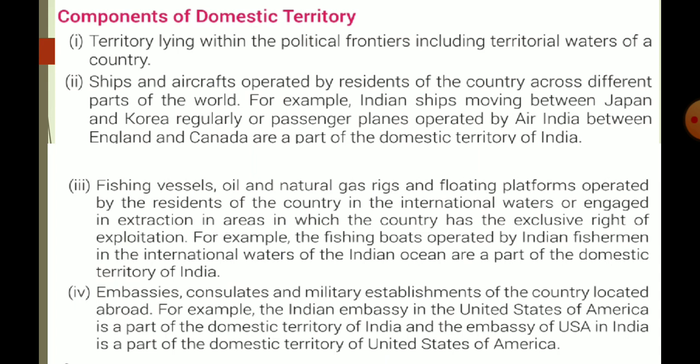Okay, so remember, domestic territory includes three things: the political frontier in which all activities are done in India, plus all Indian embassies, consulates, and military establishments located outside India, plus the sea area on which India has exclusive right, plus Air India or any other aircraft operated by Indian residents, whose income is included in our domestic income.